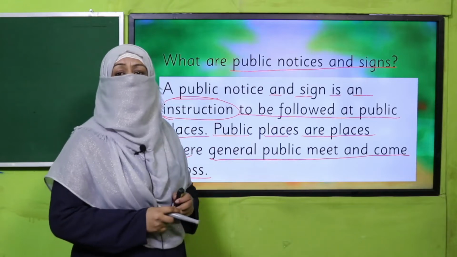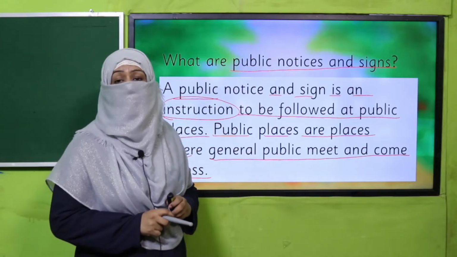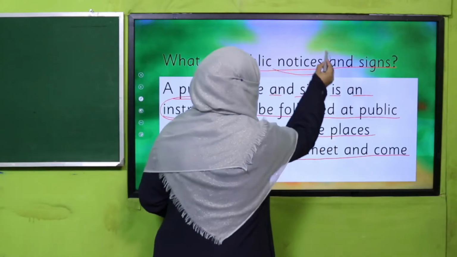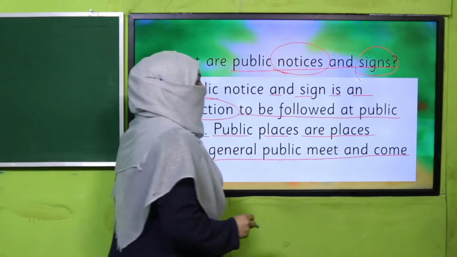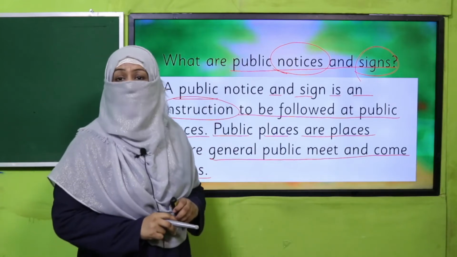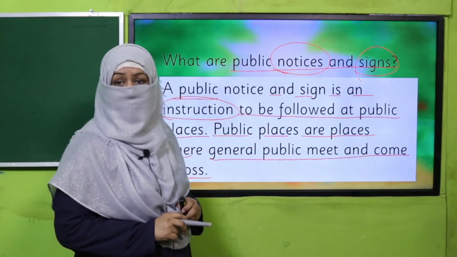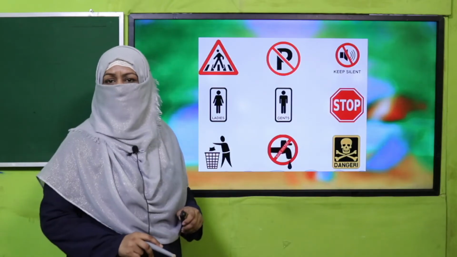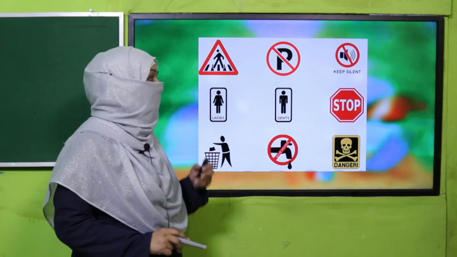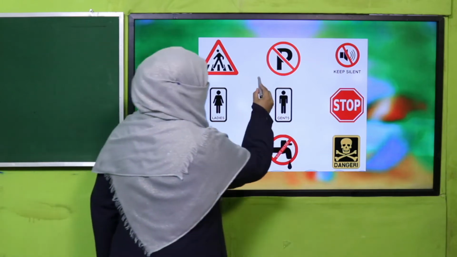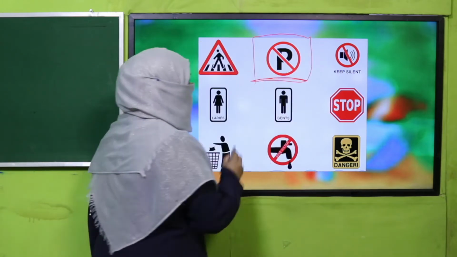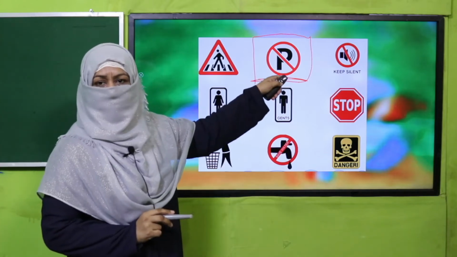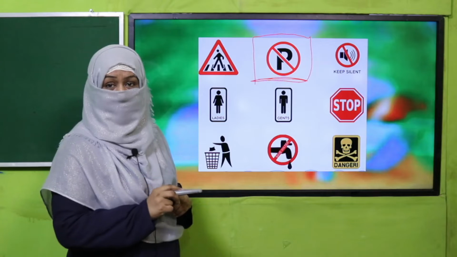Okay, so there are a few rules which we are supposed to follow. Those rules are shown through different notices and signs. And being good citizens, we should follow these notices and signs. All right. For example, these are a few of them which we have studied in Grade 2. So wherever we find this sign, we know what it means. We should not park our car, our vehicle at this place. This is a no parking sign, okay?